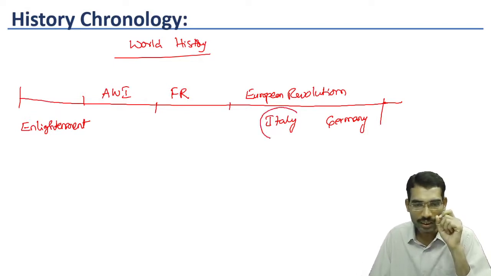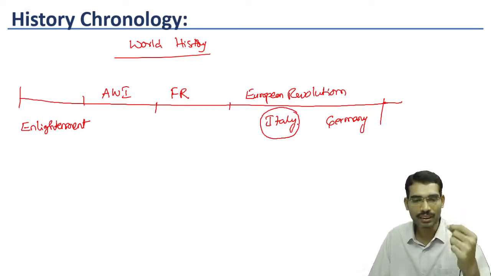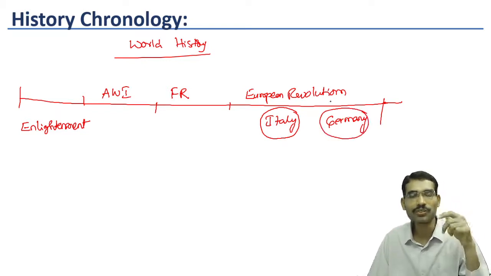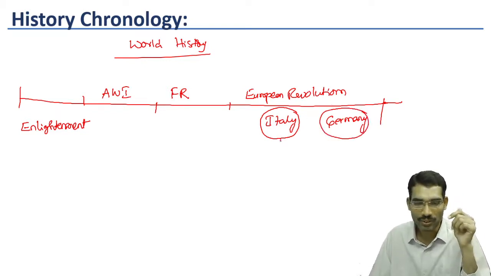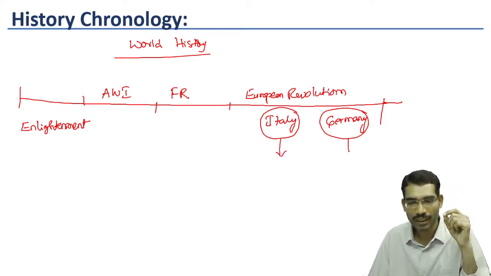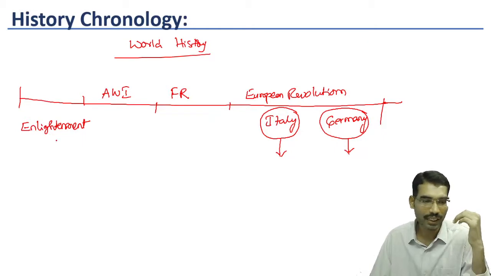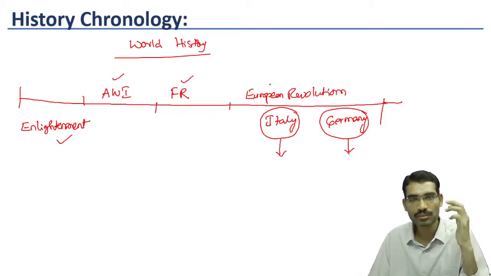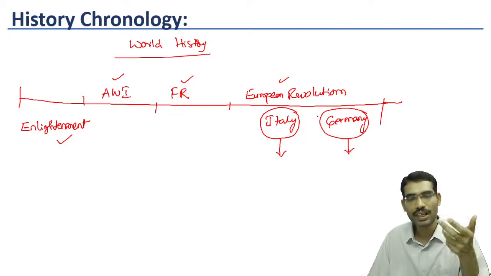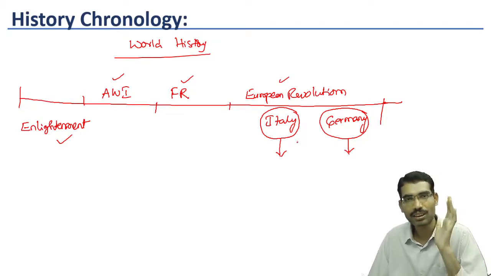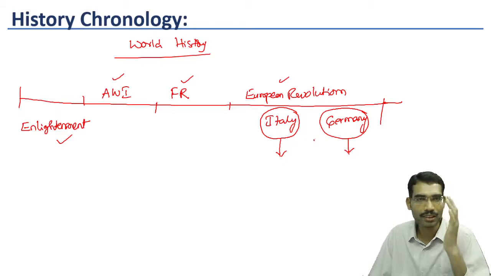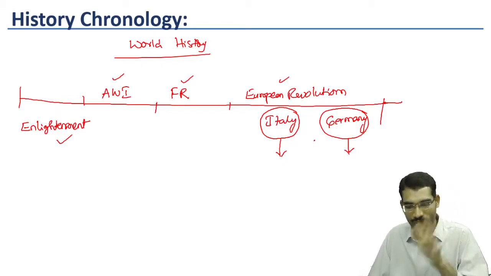Now, because of the European Revolution, Italy became a unified country. Germany also became a unified country. That's why we have to see Italian unification and German unification. So in our world history, we get the Enlightenment phase, American War of Independence, French Revolution, European revolutions. As part of it, Italian unification and German unification.